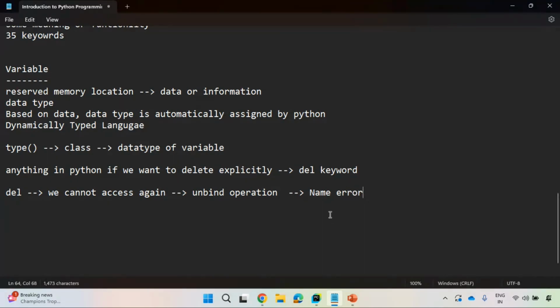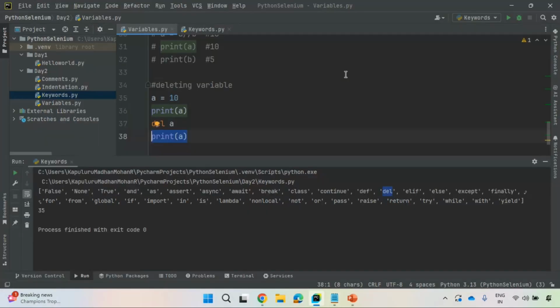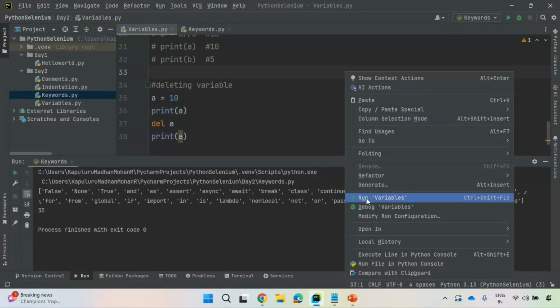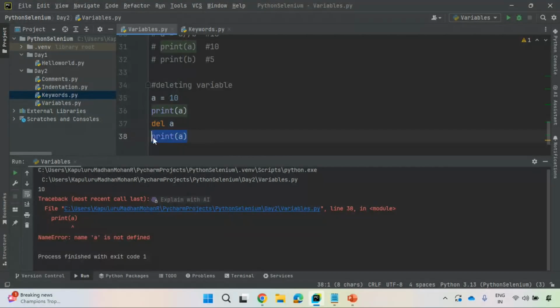There was an object previously, but you deleted that. There is no object with that name, so Python raises NameError. That's what Python says to us. You see here, I'm deleting a variable. After deleting, I'm trying to access that.